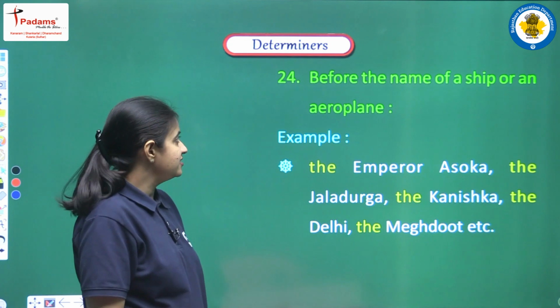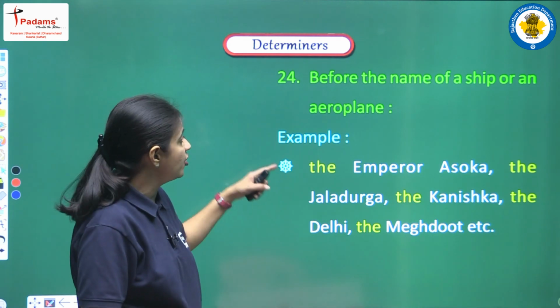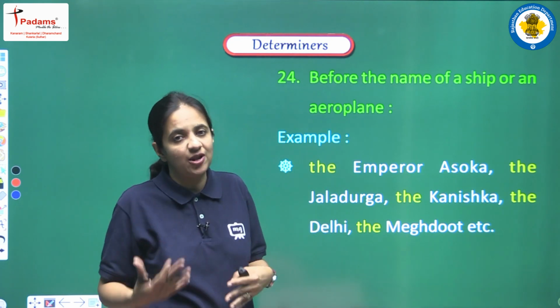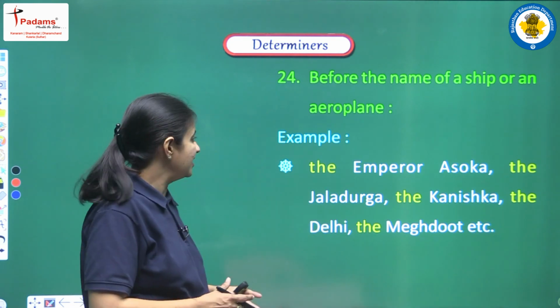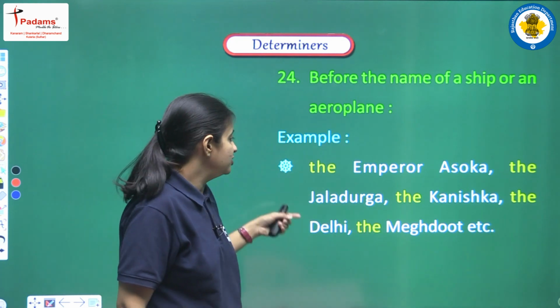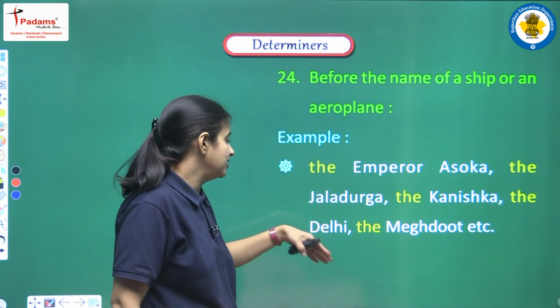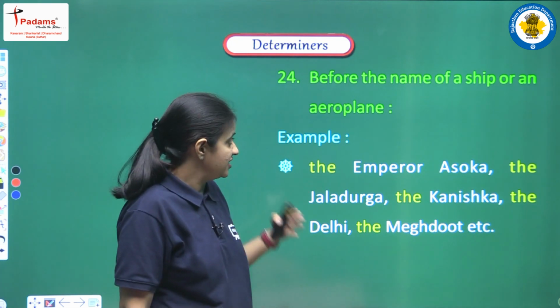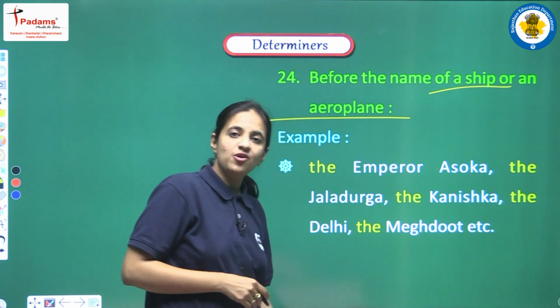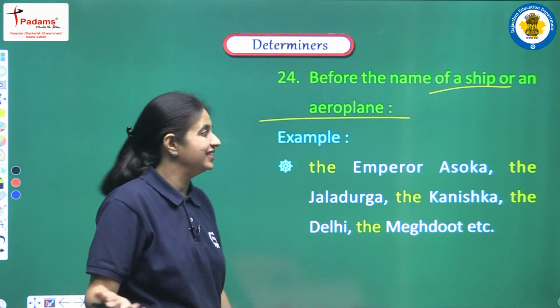And next is before the name of a ship or an aeroplane. If we are having a very famous ship or aeroplane, then also we have to use the article. Examples: the Emperor Ashoka, the Jal Durga, the Kanishka, the Delhi, the Meghdoot, etc. So before the names of aeroplanes and ships also we can use the article.